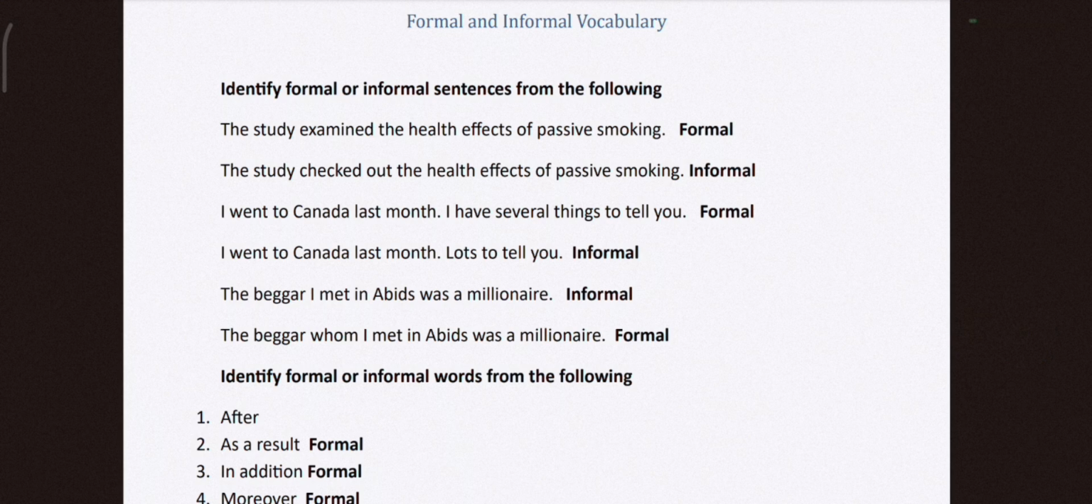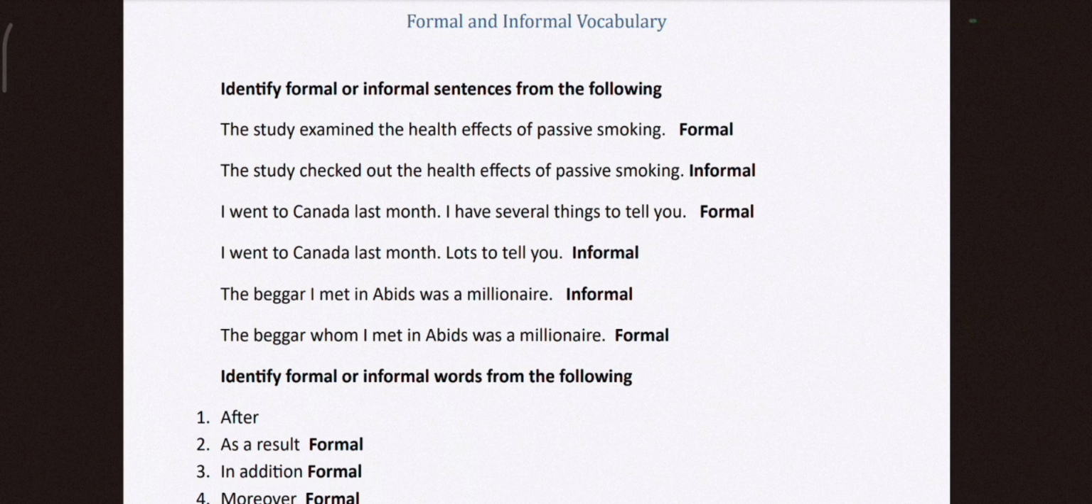The study checked out the health effects of passive smoking. So we are using normal words which we use in routine conversation, checked. So, that is informal. I went to Canada last month. I have several things to tell you. That is a kind of formal English. I went to Canada last month, lots to tell you. So, when I am talking to my friend, I use these kinds of expressions.